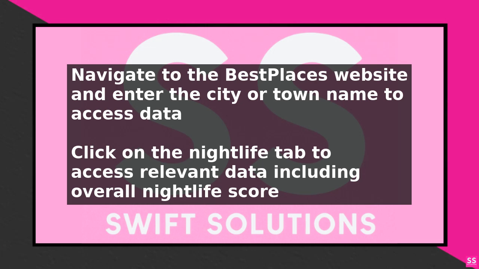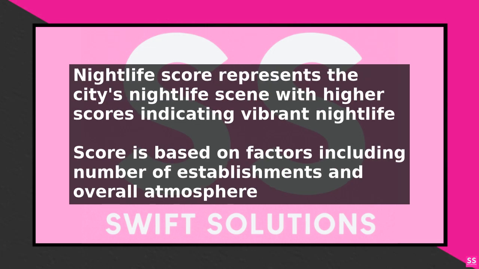A score of 61 to 80 represents a lively nightlife scene, with many establishments and a wide range of options. Finally, a score of 81 to 100 indicates an extremely vibrant and active nightlife scene, with numerous establishments and a thriving social scene.